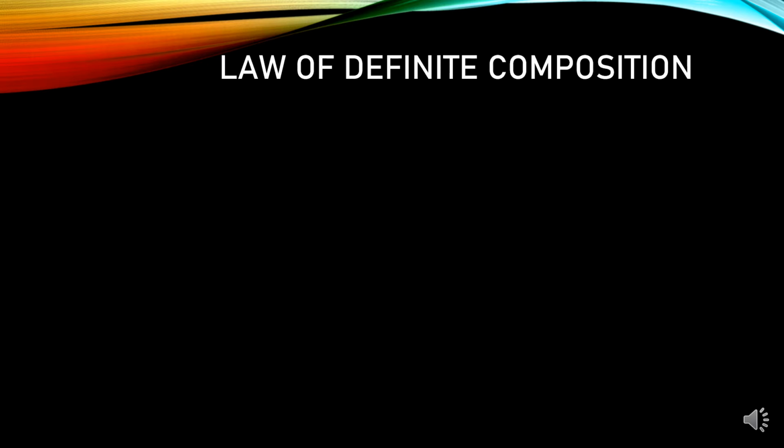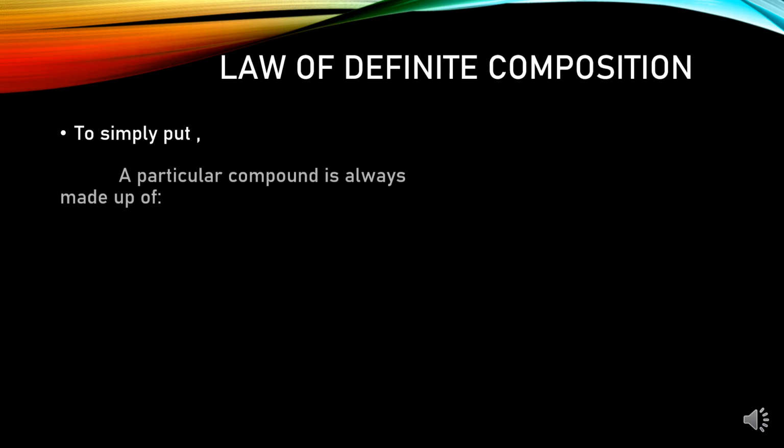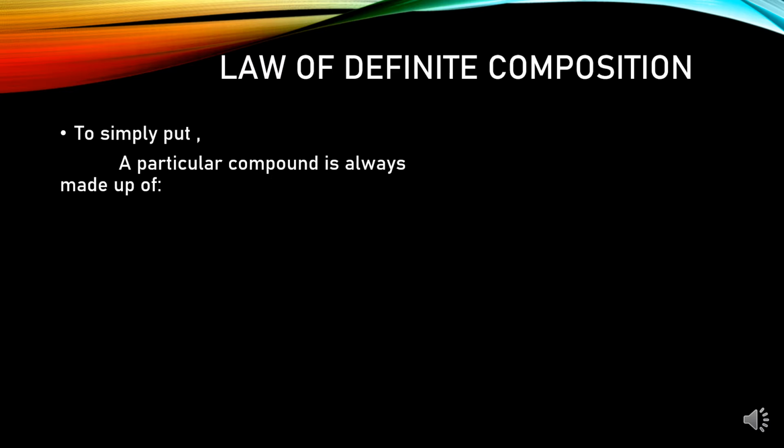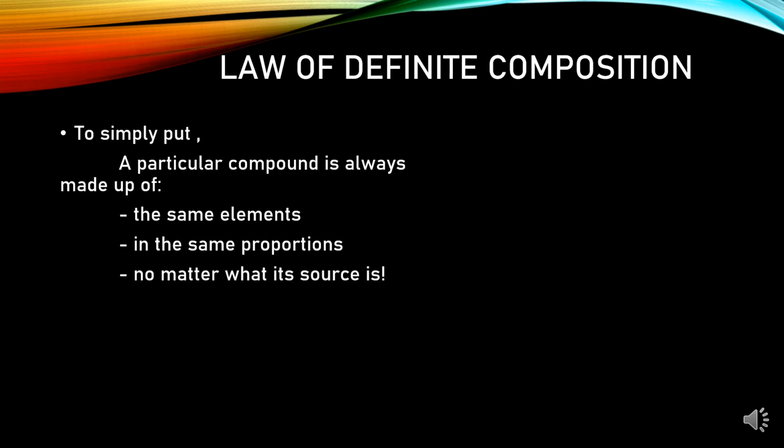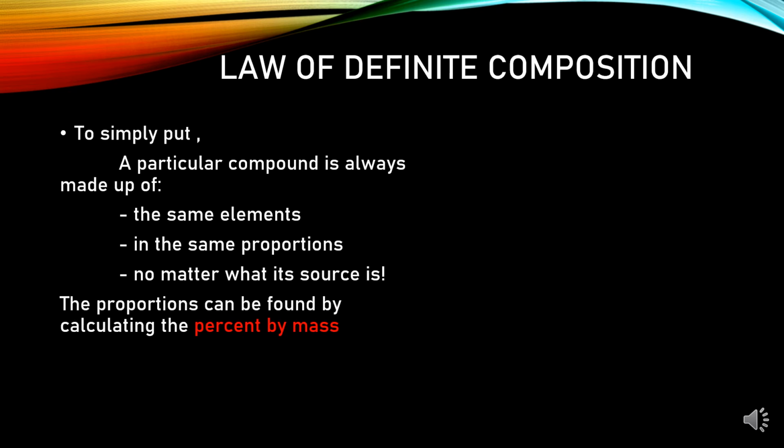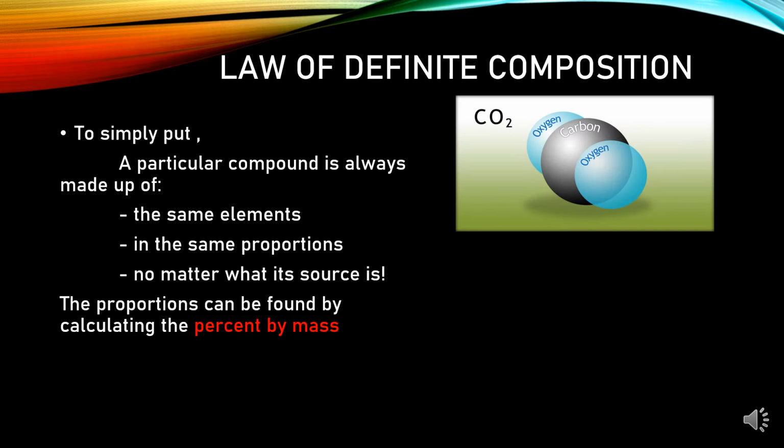Law of definite composition or law of definite proportions. To simply put, a particular compound is always made up of the same elements in the same proportions no matter what its source is. The proportions can be found by calculating the percent by mass.